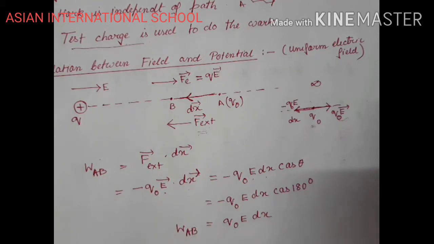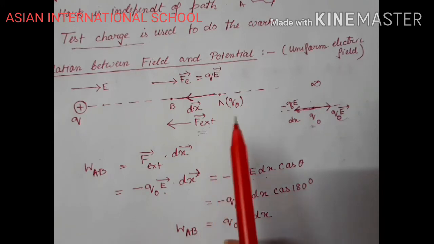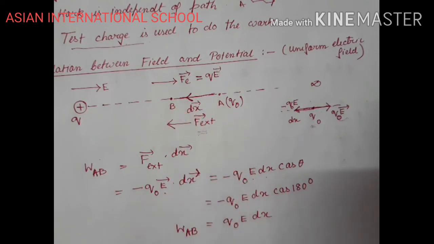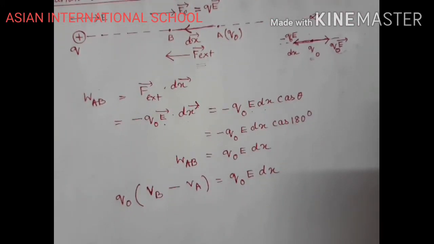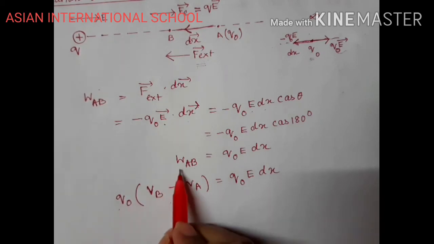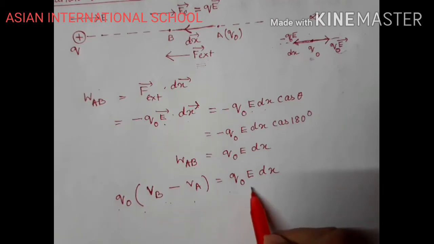So that is equal to work done, right? Now what am I doing? I am displacing the object from A to B. I am doing work on a test charge. So this work done is equivalent to higher potential minus lower potential into Q naught. Hope it's clear to you. Work done on the charge: Q naught V, higher potential minus lower potential, equals Q naught E dx.